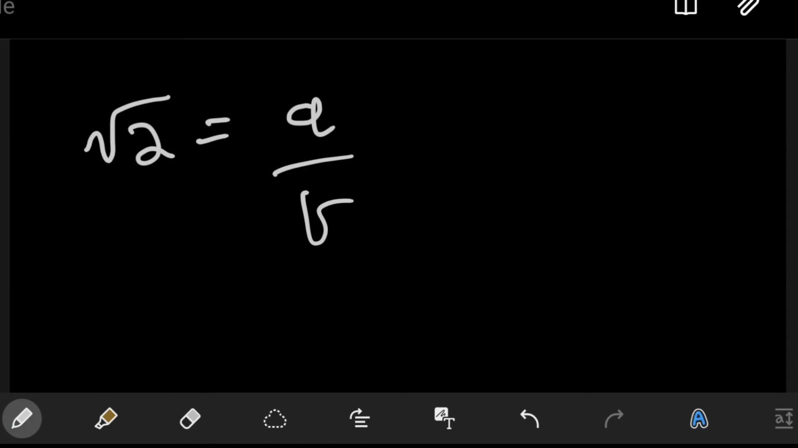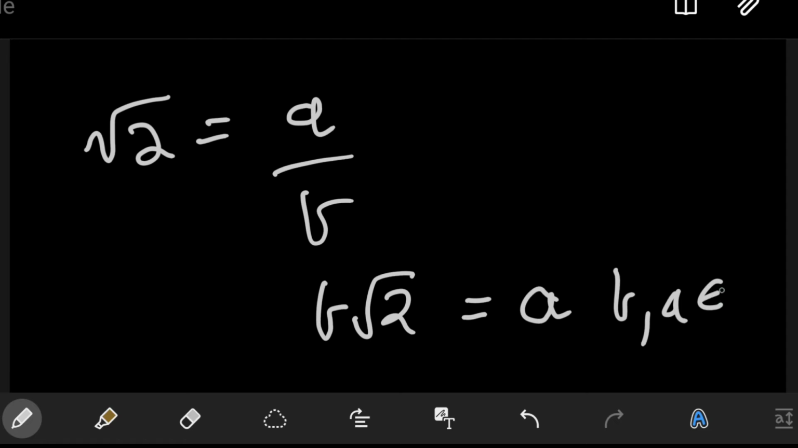Here we are going to use a different property, namely that b into the square root of 2 is equal to a, where b and a both belong to N. So if we have a natural number b which has the property that b root 2 is equal to a, which is also a natural number, that's the property we're looking at here. Clearly, if the square root of 2 is equal to a by b, then b must have the property.